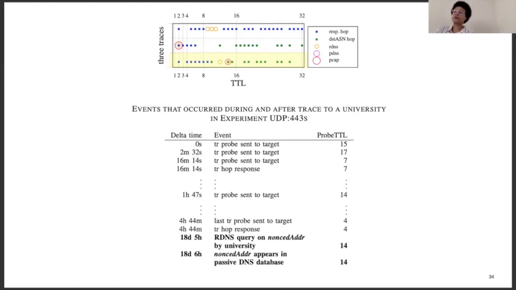For example, in the table, we see that 18 days after our nonced probes were sent, we were able to detect a reverse lookup on the probe with TTL 14 and its subsequent appearance in a passive DNS database. We spoke with expert operations personnel at both universities, and they confirmed that they were indeed using such a database. This demonstrates how Noise was able to pick up the sharing of DNS data with a third party.